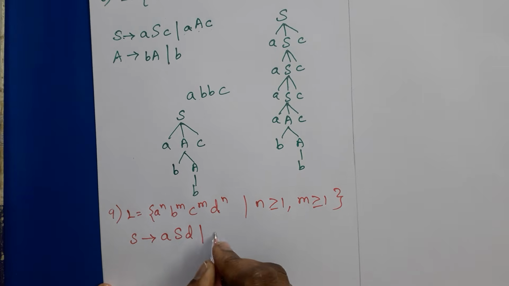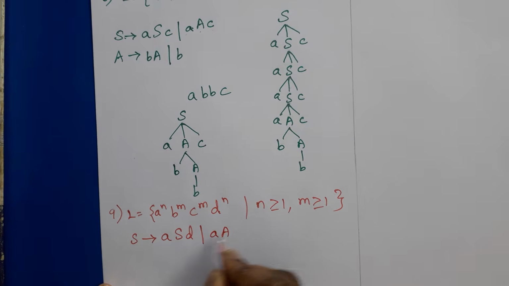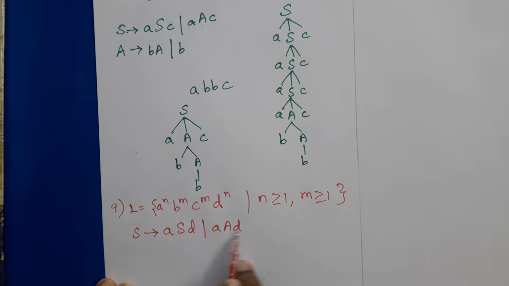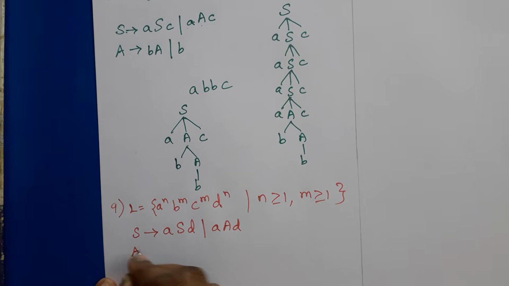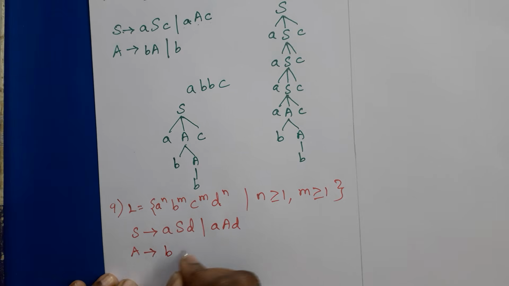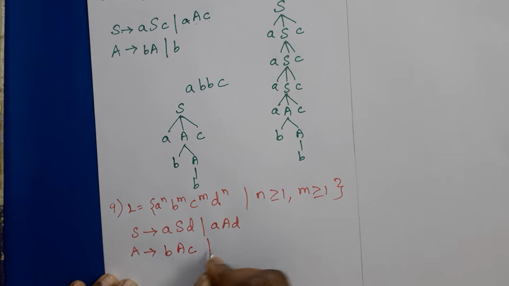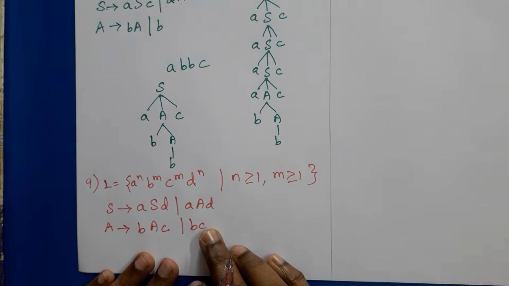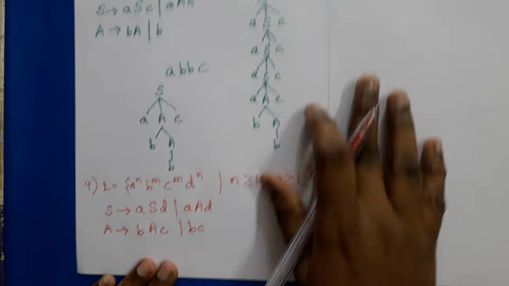But to stop this, we have to introduce another non-terminal symbol. So ASD should be repeatedly applied. At the end we need to apply this. So this A, which is used for retrieving an equal number of B's and C's, is replaced by BAC bar BC. Okay. So you can take a string and try to draw the parse tree for this grammar.